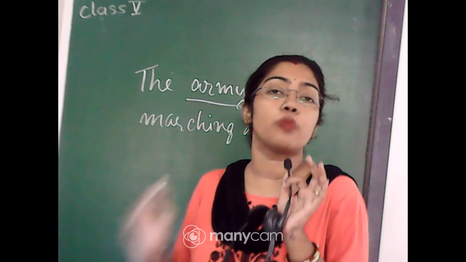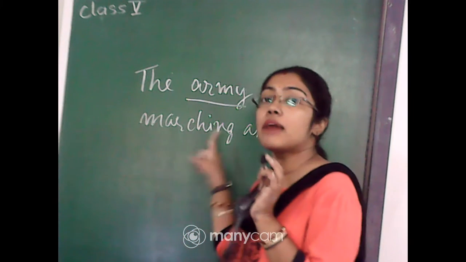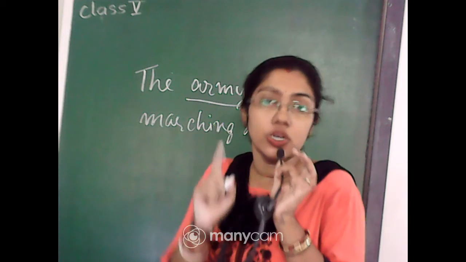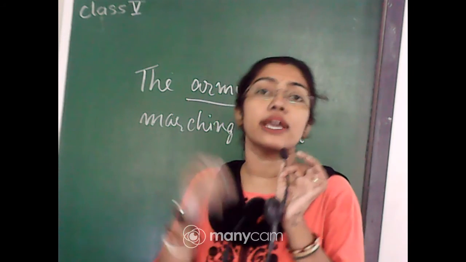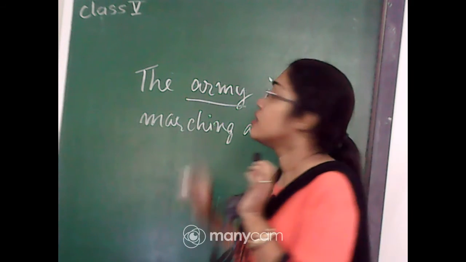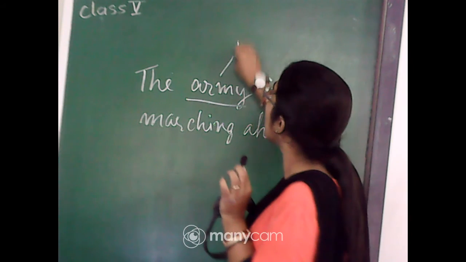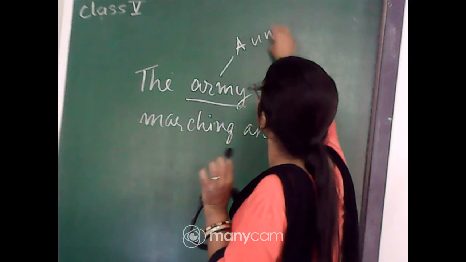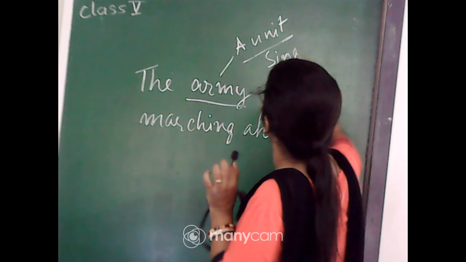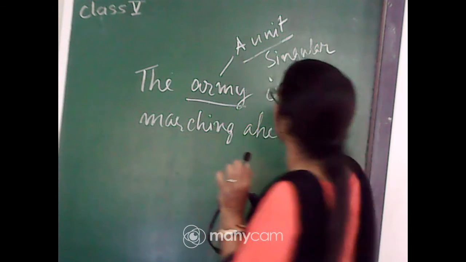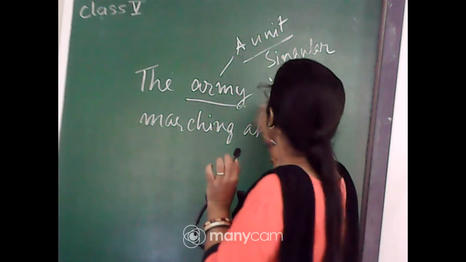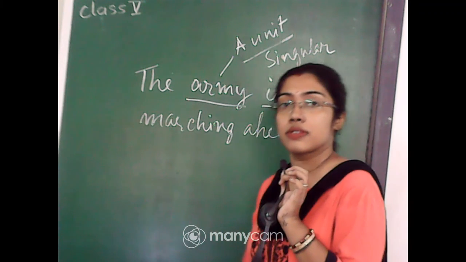Army means a group of people. But army is a collective noun. Army is talking about one unit. Now in that unit there are many people, but I am collectively telling it as a unit. So the army is becoming a unit that is singular. A unit that is singular. Therefore, I am using is. Okay.